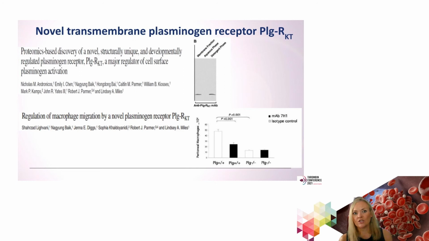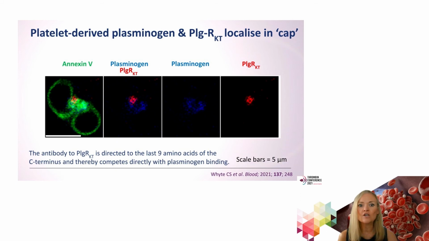This begs the question as to how this plasminogen was associating on the surface of platelets. Plasminogen is fairly promiscuous in the number of receptors that it can bind, but the group of Lindsay Miles had identified a novel plasminogen receptor on the surface of monocytes. So we went on to study whether we could identify this same receptor on platelets.